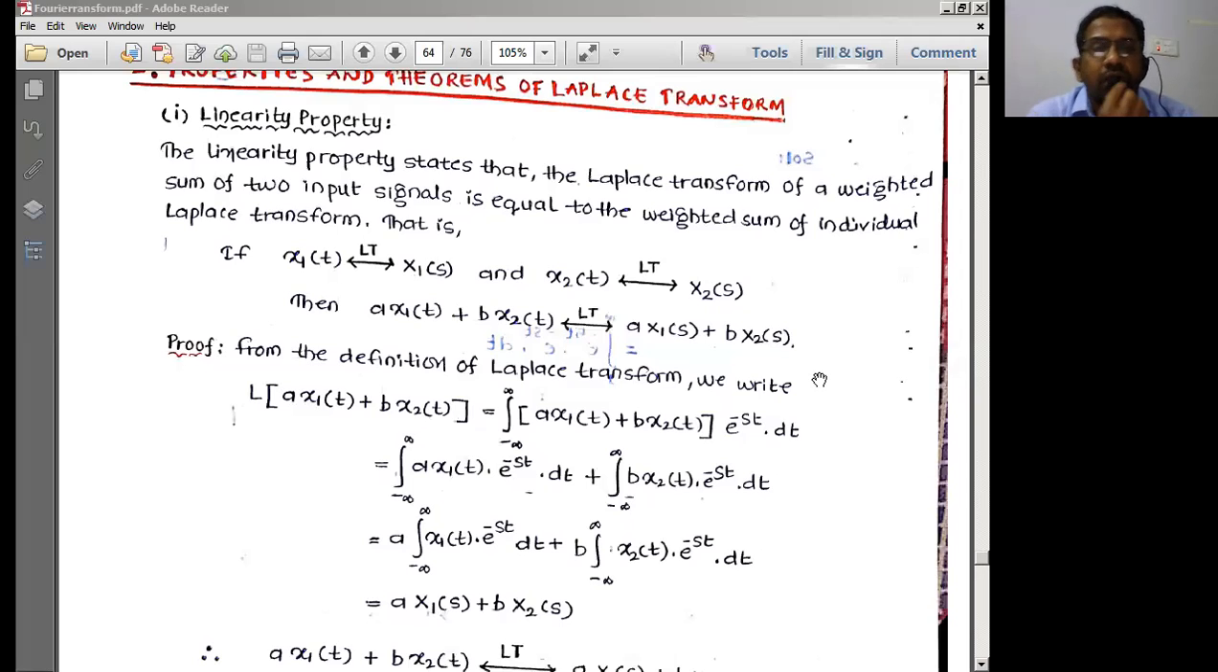Welcome back to the online sessions on signals and systems. In today's session, we'll try to cover the properties of the Laplace transforms.